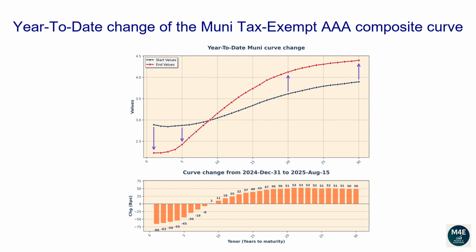The 1-year tenor changed minus 66 basis points. The 2-year tenor changed minus 63 basis points. The 5-year tenor changed minus 45 basis points. The 10-year tenor changed 11 basis points. The 20-year tenor changed 51 basis points. The 30-year tenor changed 50 basis points.